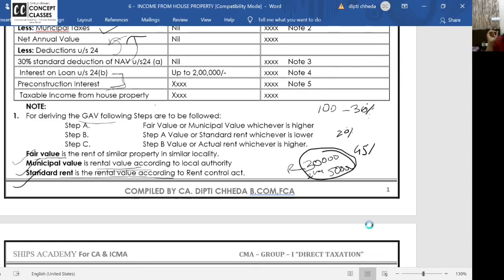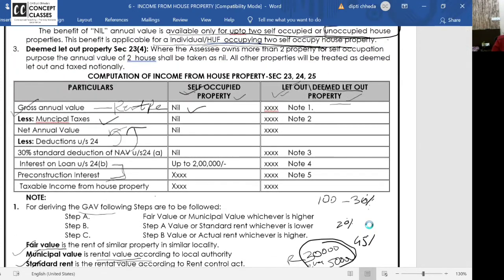That is your GAV. Now, when you compute a self-occupied property, GAV is nil. You can't pay rent to yourself. You are paying the municipal tax of your house, but it's treated as your personal expense and not allowed to be deducted. NAV is nil. On nil, 30% will also be nil; 0 into 30% is 0. But interest on loan is allowed. In case of self-occupied, interest on loan is allowed up to 2 lakh or 30,000, that depends. And then you get income from house property.